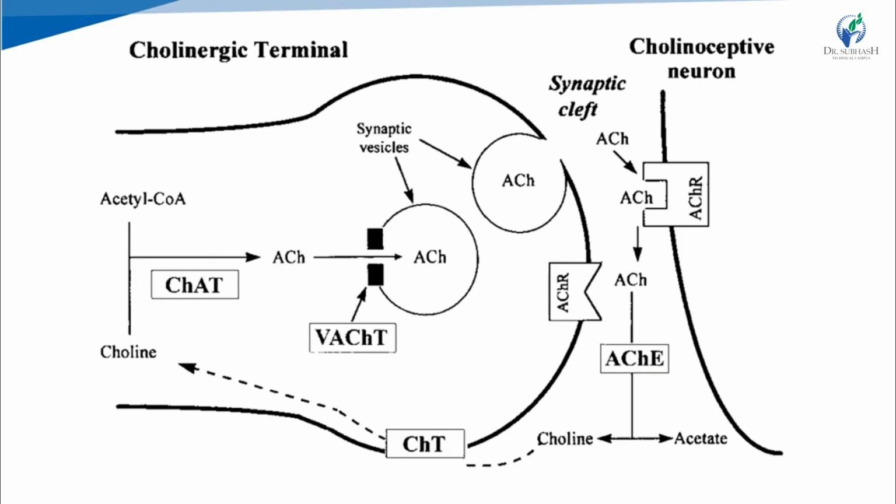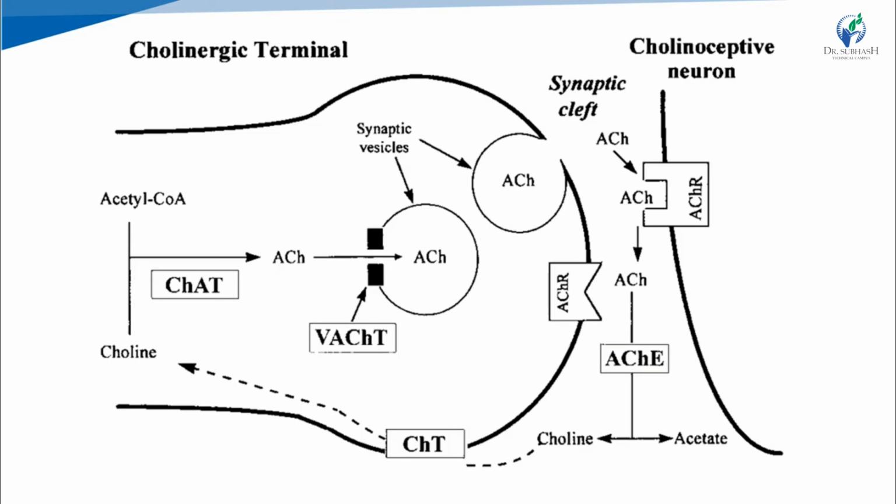Then the synaptic vesicles, see here, this is the cholinergic terminal, the presynaptic terminal, then the synaptic cleft, and then the postsynaptic cholinergic neuron. After storage in synaptic vesicles, when the signal arrives and calcium enters, the synaptic vesicle ruptures and acetylcholine is released. Then this acetylcholine is taken up by its receptors, the cholinergic receptors, muscarinic and nicotinic.